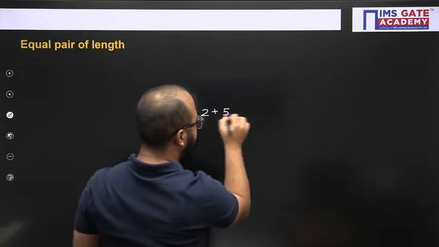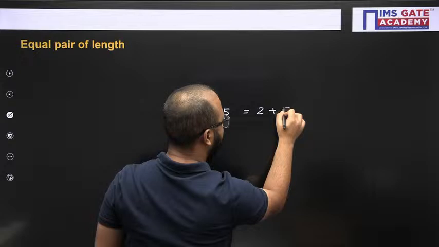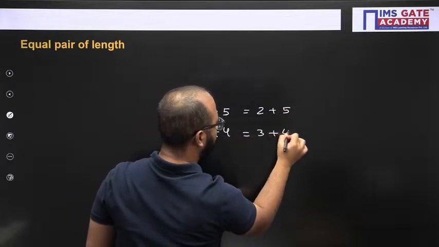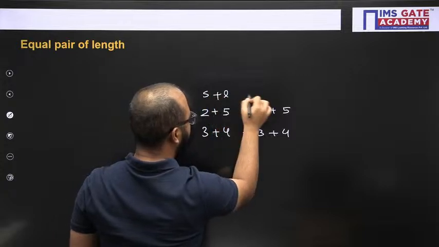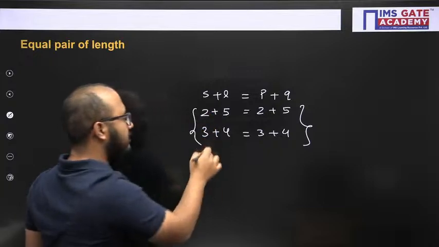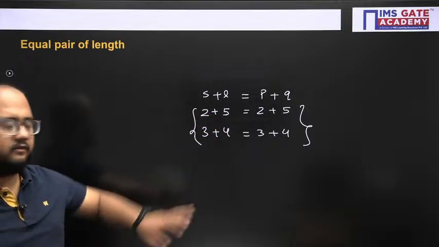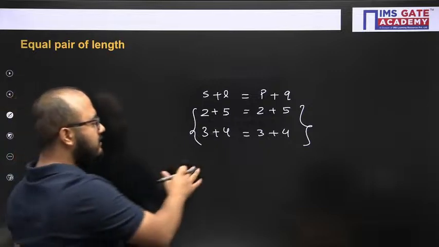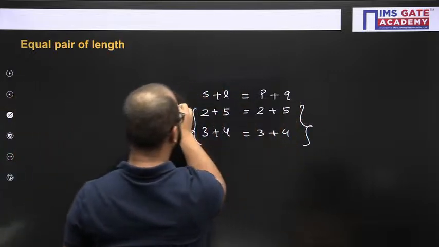So 2 plus 5, 2 plus 5, 3 plus 4, 3 plus 4, smallest plus longest equals P plus Q. So this type of case will be considered as different, right? It is not similar to that one. So this is one case.